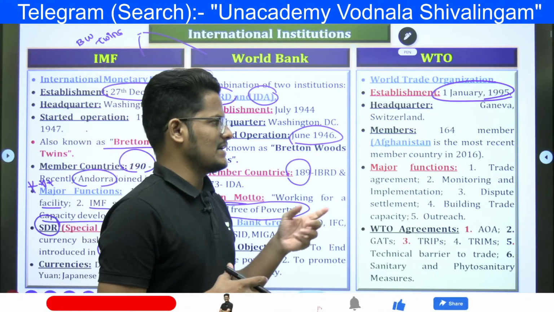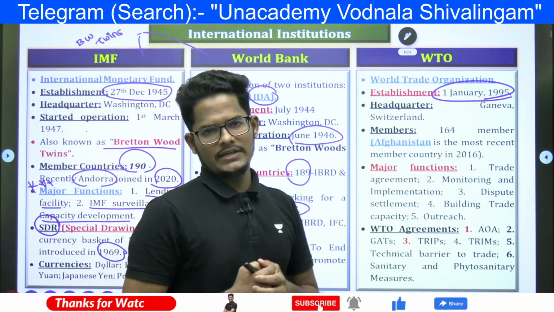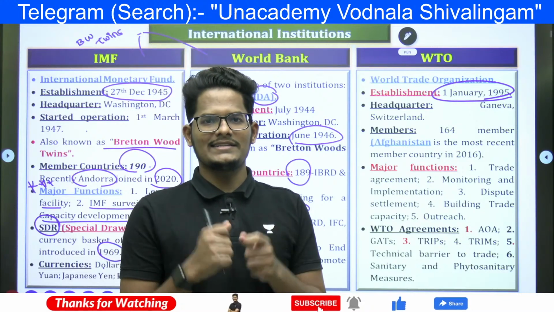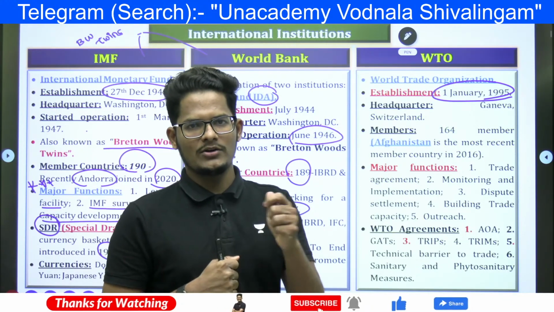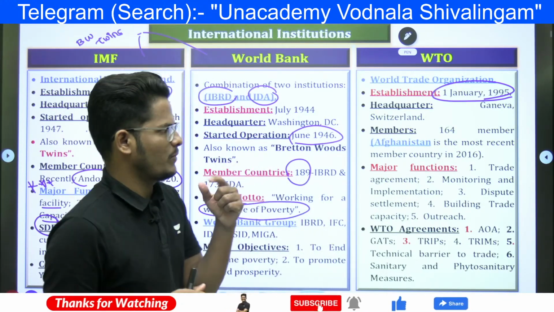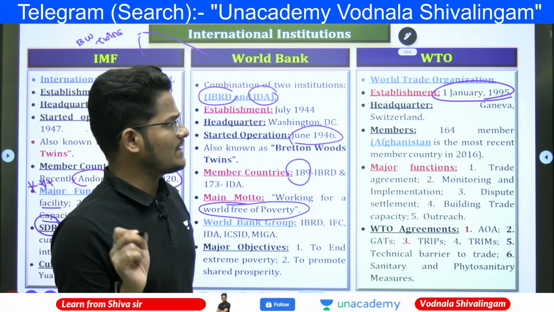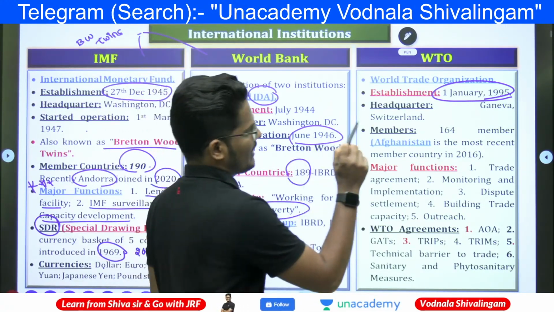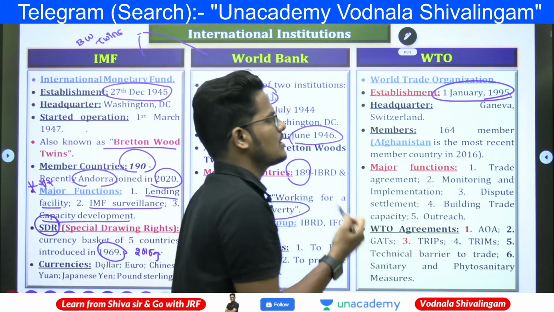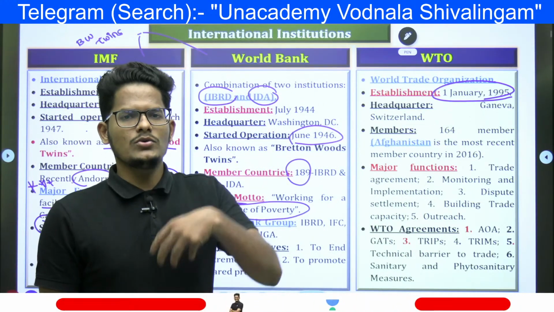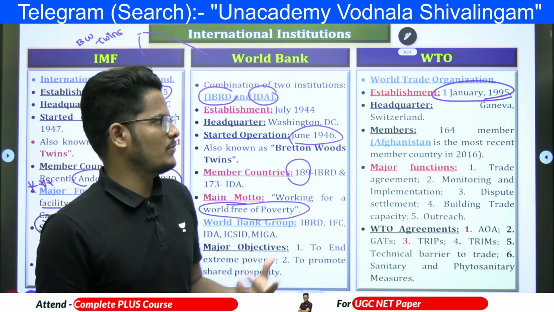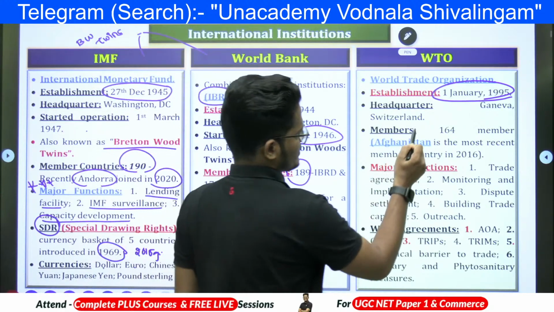The discussion started in the Uruguay Round, the 8th round, from 1986 to 1994, with continuous negotiations. In the final round of 1994, the GATT was converted into the WTO. To replace the GATT, the World Trade Organization came into the picture.